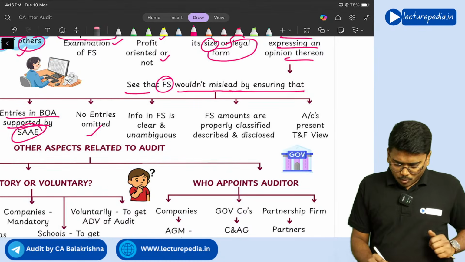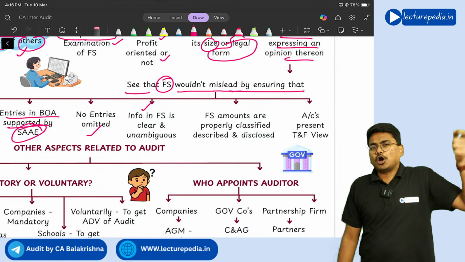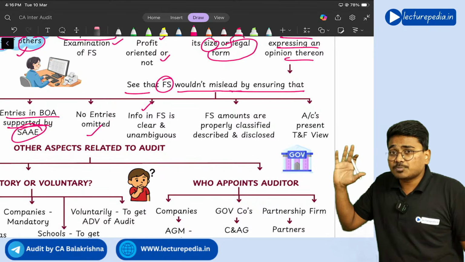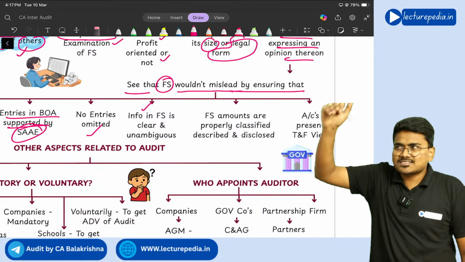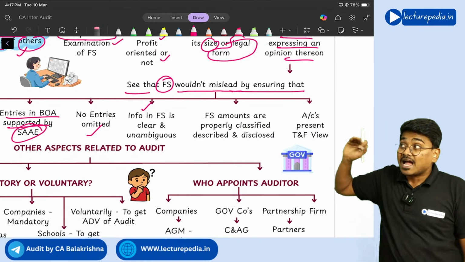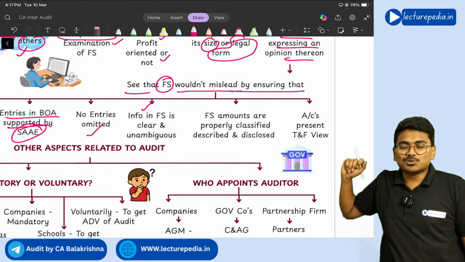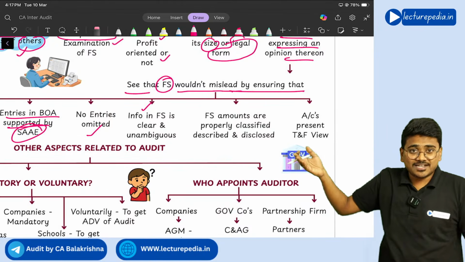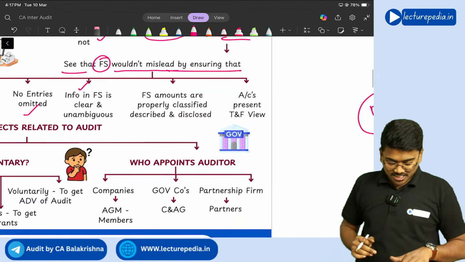So here, to ensure that there is no ambiguity, the auditor will ensure that the financial statements have been prepared as per the applicable financial reporting framework, that is nothing but accounting standards or Indian accounting standards. And Schedule 3 of the Companies Act contains the format for preparation of financial statements, right? As per that format only you have to prepare financial statements.